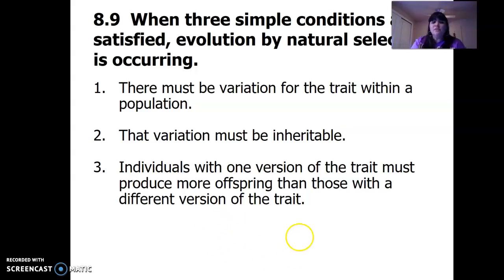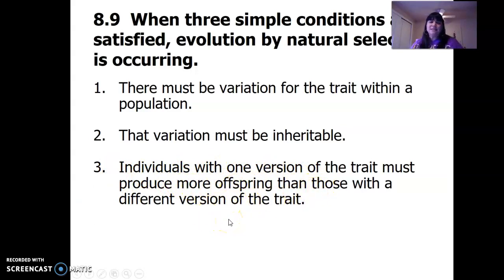Number 2, the variation's heritable. People pass on their genes to their babies, right? So there's heritability. Number 1 and number 2 are pretty easy to understand. Then number 3: individuals with one version of the trait must produce more offspring than those with a different version.